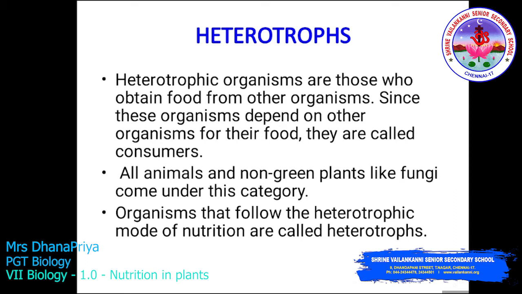Self-production of food is called autotrophic nutrition. So the plant is the best example for a producer. All animals and non-green plants like fungi come under this category. Organisms that follow the heterotrophic mode of nutrition are called heterotrophs.